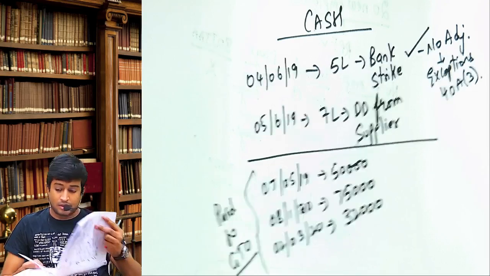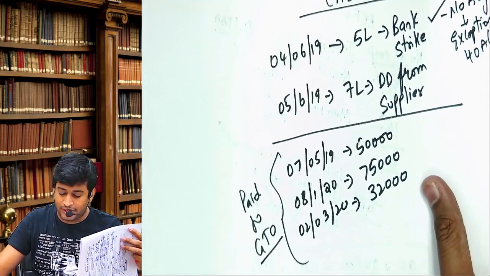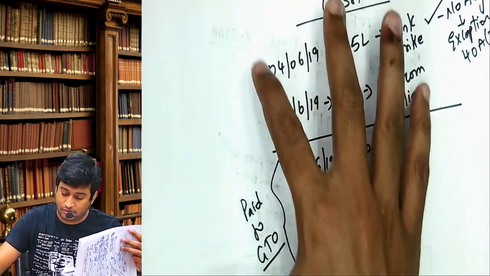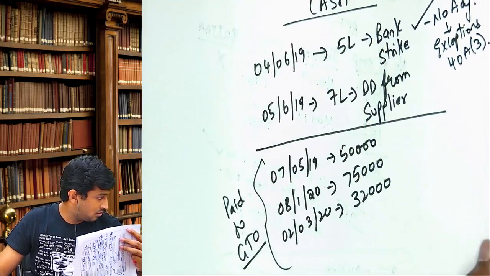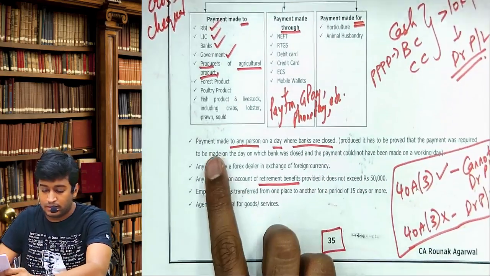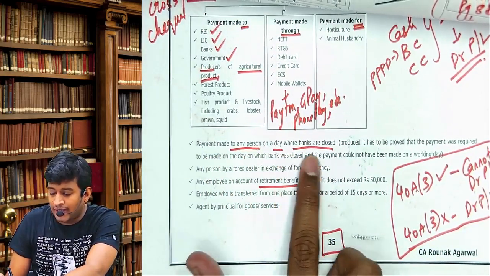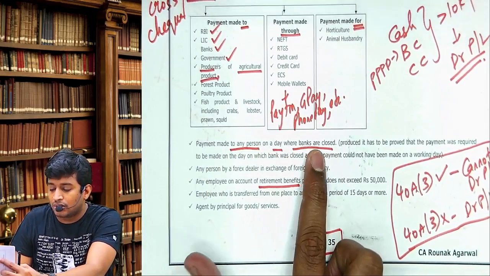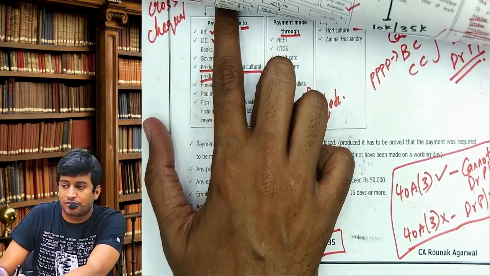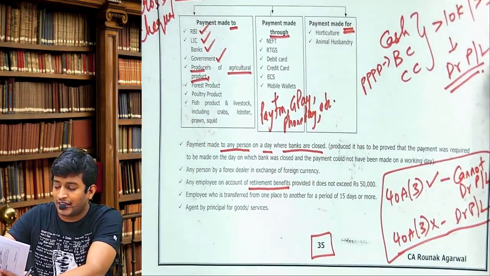Page number 35. You'll find down here, payment made to a person on a day when the banks are closed. These are exceptions to 40A3. You read the heading now. Check what the heading was.